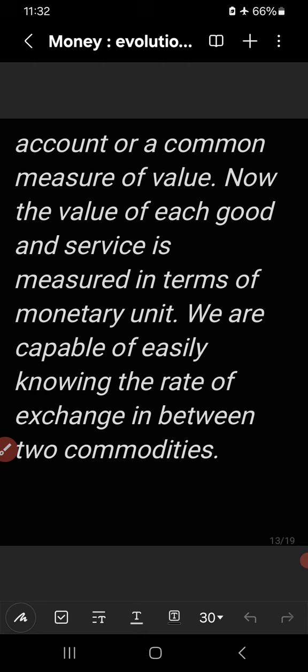We are capable of easily knowing the rate of exchange between two commodities. This is 5 rupees, this is 10 rupees. If we want to exchange two commodities, then the commodity with 10 rupees will get 2 units of the commodity with 5 rupees. So that was the second function, the common measure of value.